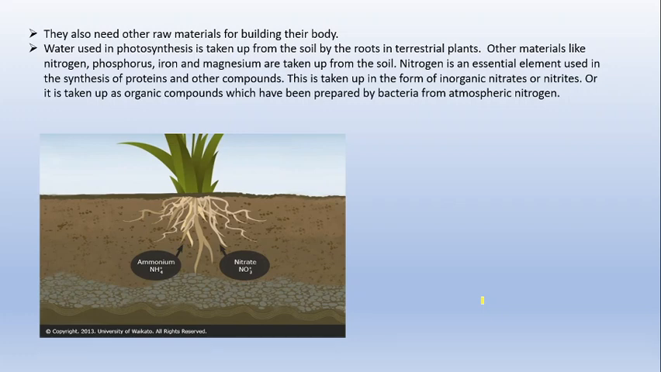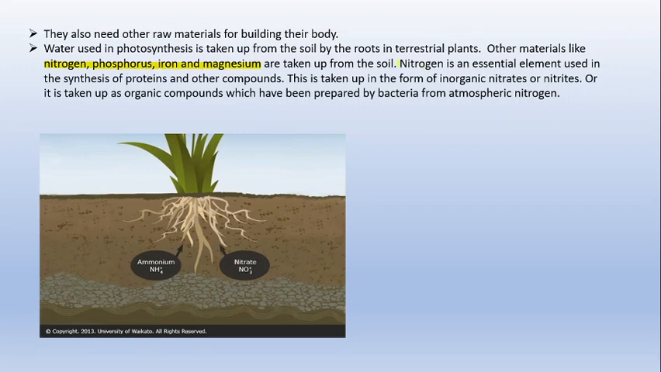Now we have seen that plants absorb carbon dioxide through stomata. Another raw material which is required for photosynthesis is water. Water is actually taken up by the roots in plants. Now apart from water and carbon dioxide, there are other materials also which are required by the plant to make up their other body parts, right? So there are other materials like nitrogen, phosphorus, iron and magnesium.